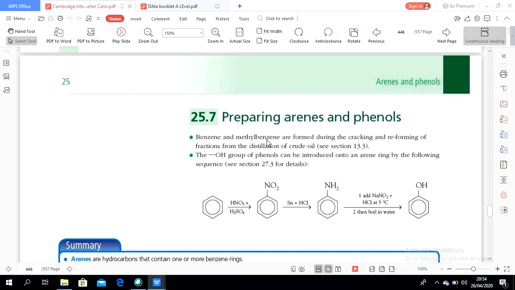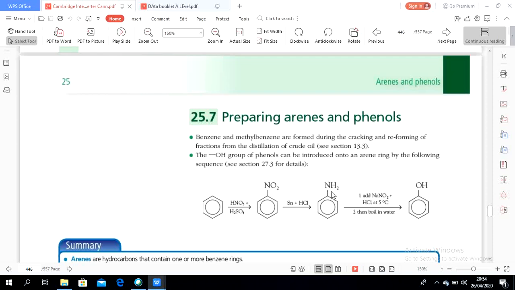Benzene can be produced. Second, the hydroxyl group of phenol can be introduced onto an arene ring by the following sequence. Using concentrated nitric and sulfuric acid gives nitrobenzene, which undergoes reaction with tin and strong acid, so the NO2 becomes NH2.